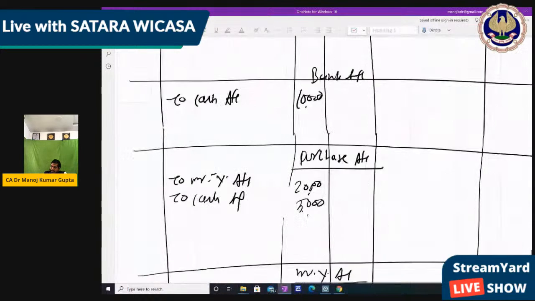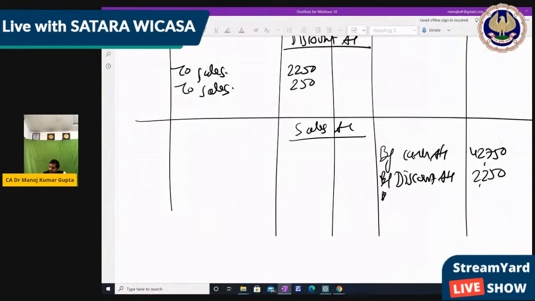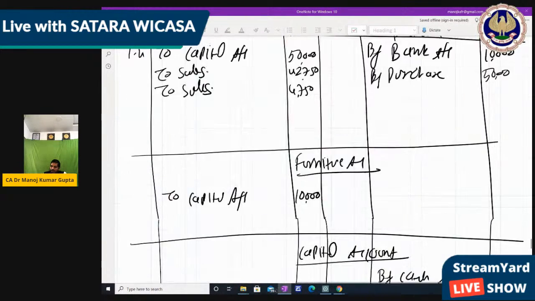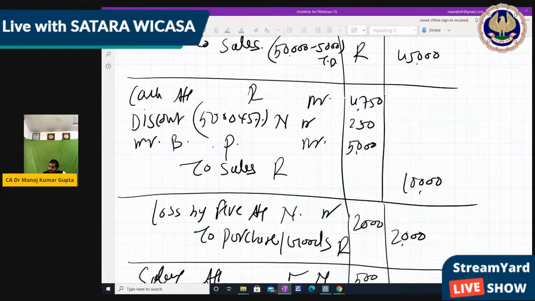In discount account we write debit side to sales 250, and in sale account we write credit side by cash 4,750 and by discount 250, right? So this entry we have passed, cash, discount and sale is only 5,000 we have passed so far.